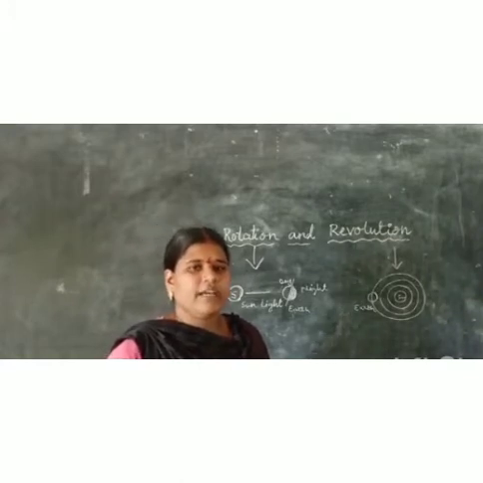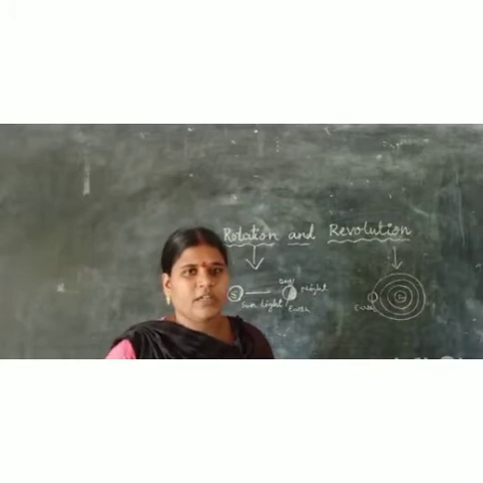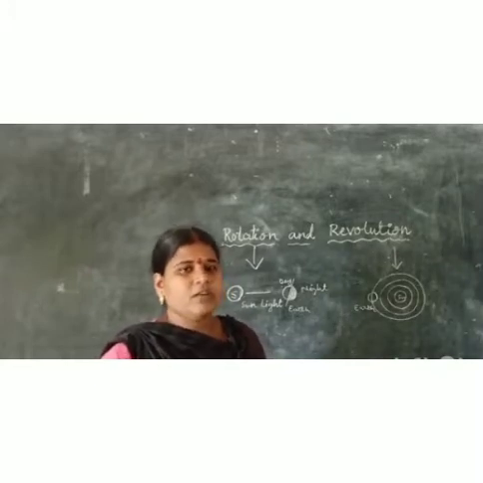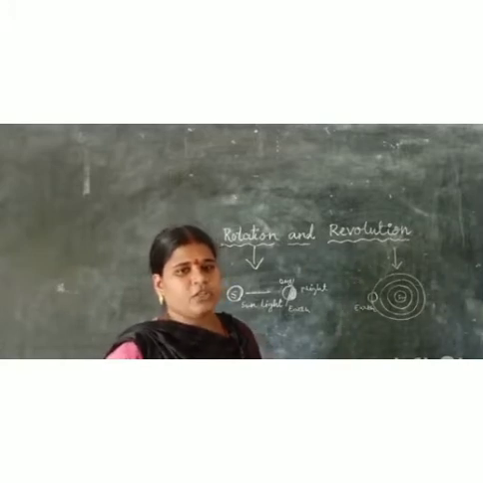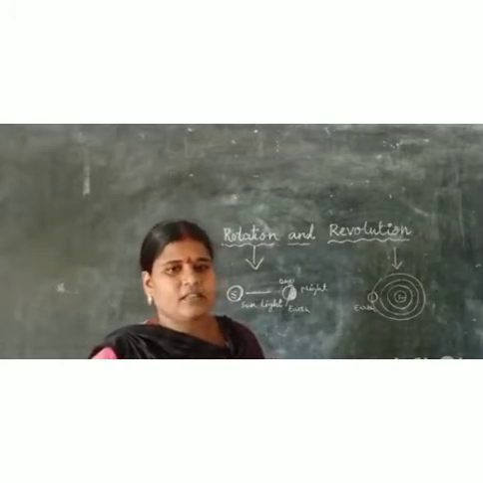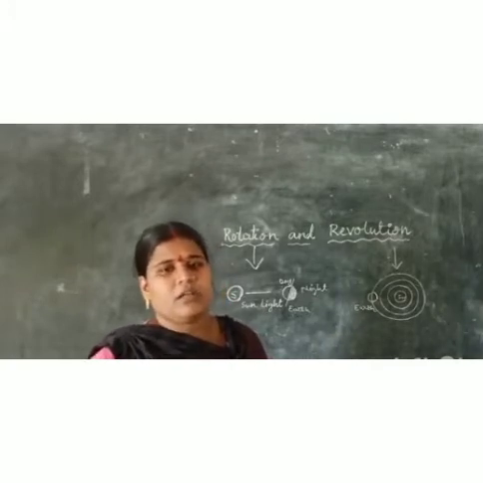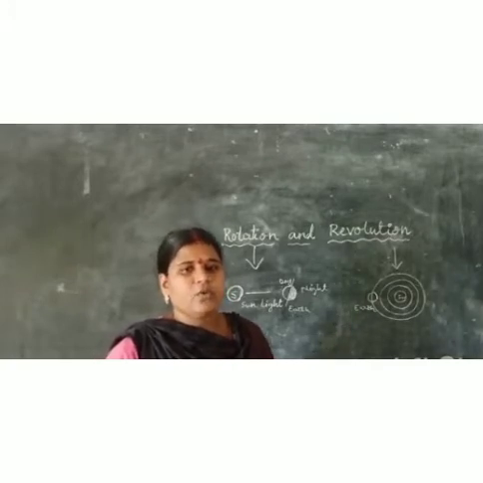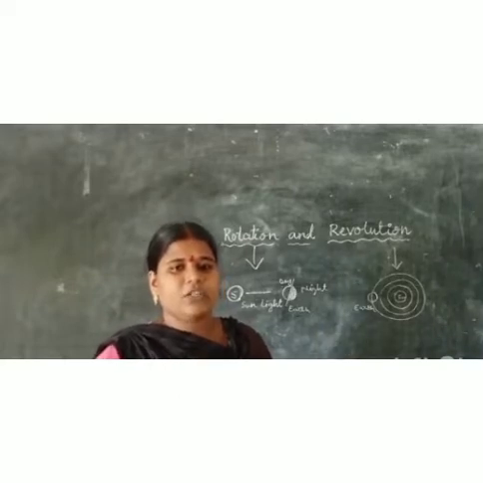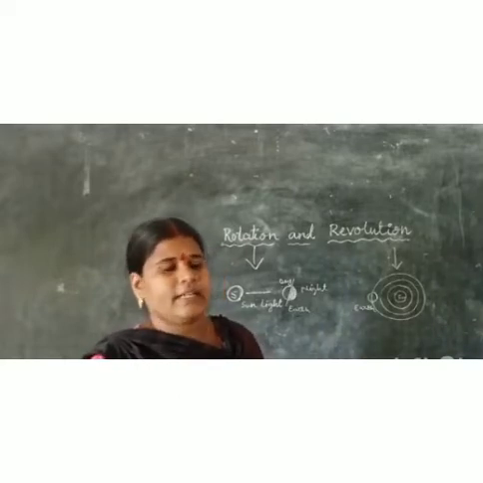The spinning of the earth is called rotation. It takes 24 hours for one rotation. Day and night are due to the earth rotating on its axis. The term one day is determined by the time the earth takes to rotate once on its axis and includes both day and night time.